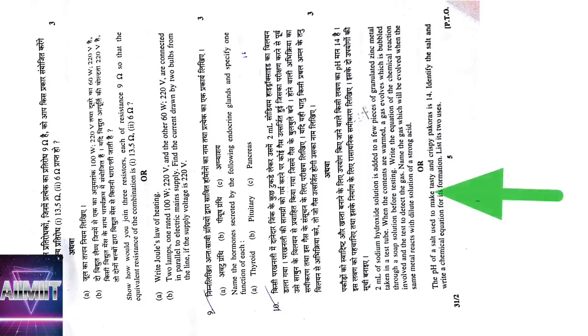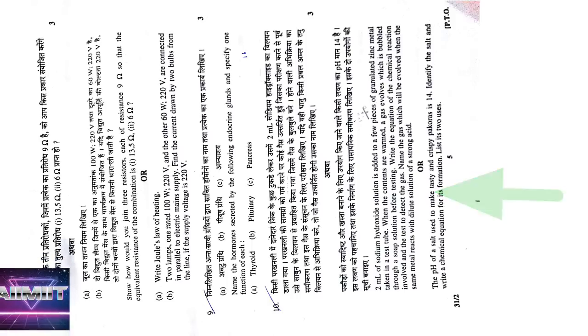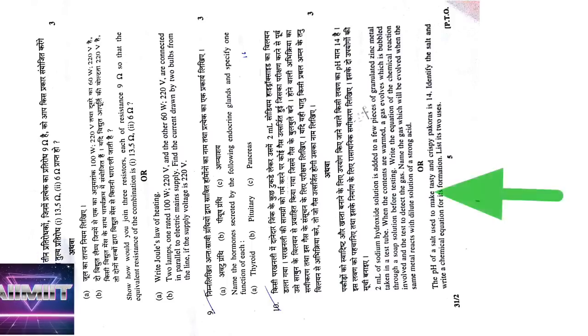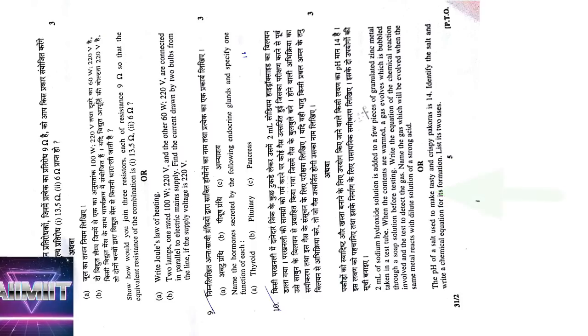And next one is 10th question, 2 ml of sodium hydroxide is added to granules of zinc metal taken in a test tube. When contents are warmed, a gas evolves which is bubbled through a soap solution before testing. Write the equation of the chemical reaction involved and the test to detect the gas. Name the gas which evolved when the same metal reacts with dilute acid.